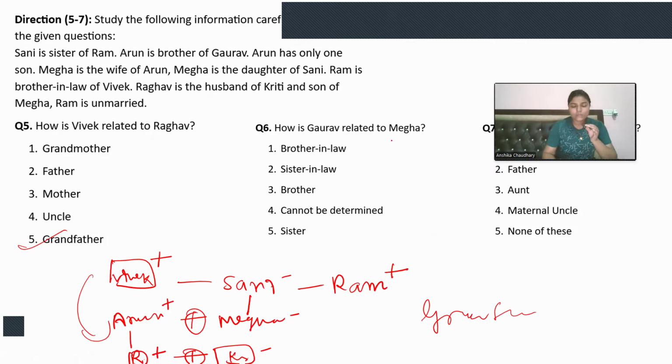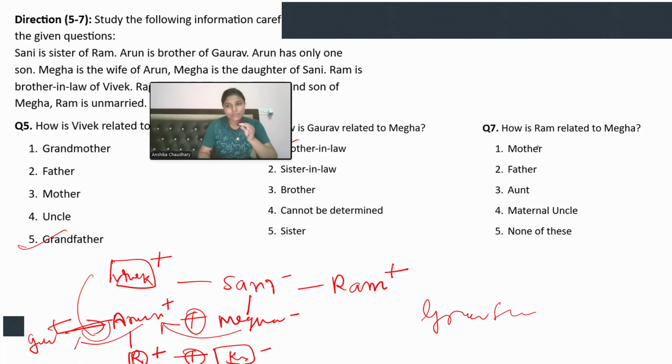Now, how is Gaurav related to Megha? Where is Gaurav? Just a minute. Arun is the brother of Gaurav. Okay, so we can take Gaurav here. So Megha's husband is Arun, and Arun's brother is Gaurav. So Gaurav is the brother-in-law of Megha. So option number one will be the answer.